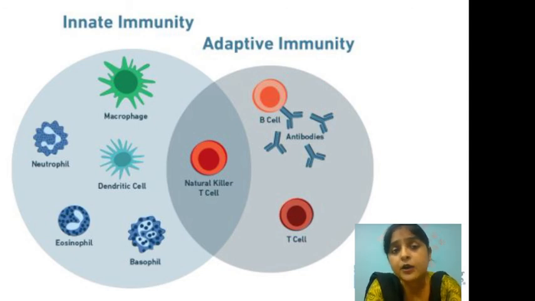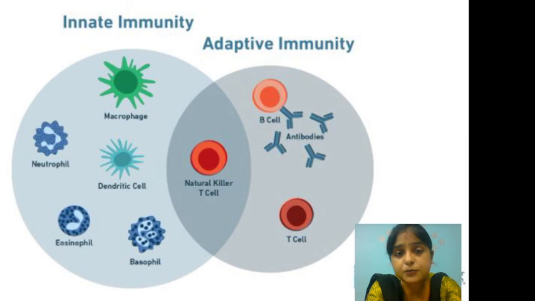molecule. Now as we can see, both the innate and adaptive immunity are very important. Innate immunity provides the first line of defense, and adaptive immunity provides immunological memory, very specific. Now I would like to stress another thing also, that the innate immunity is the same in all members of a species, whereas adaptive immunity varies from individual to individual.